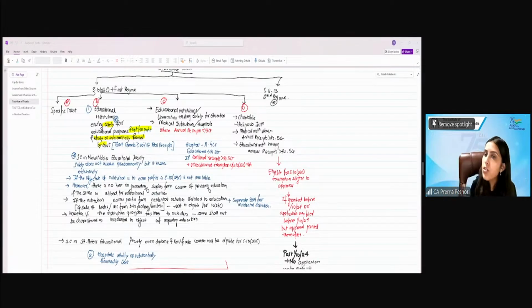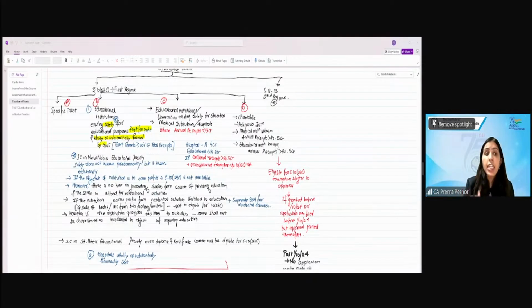So, educational institution existing solely for educational purpose means it should be exclusively for education and not for profit. And it should be wholly or substantially financed by government, means the government grants should be more than or equal to 50% of the total receipts. Are we clear?